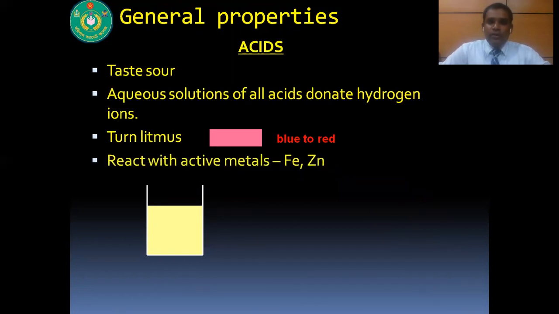And also acid reacts with active metals. For example, iron and zinc. Iron and zinc are examples of active metals. When acid reacts with active metals, it produces hydrogen gas. Here in the picture, you can see the bubbles of hydrogen gas. Acid also reacts with bases. When acid reacts with bases, it produces salt and water.